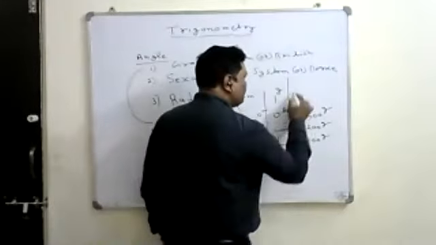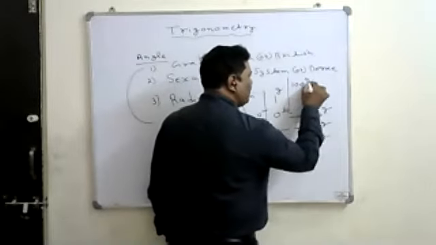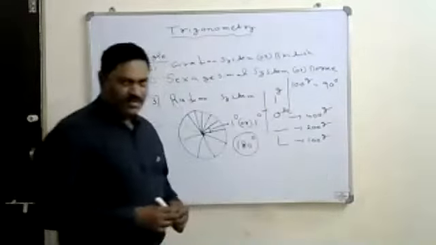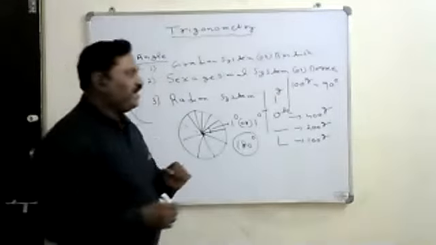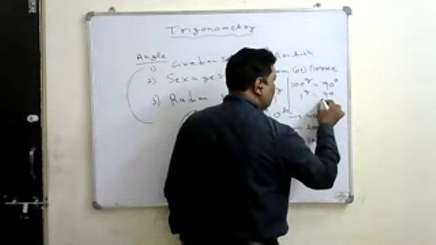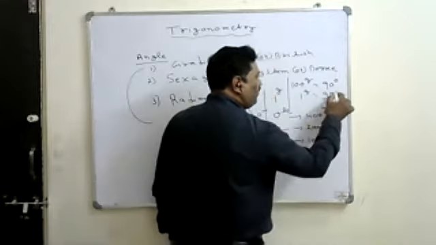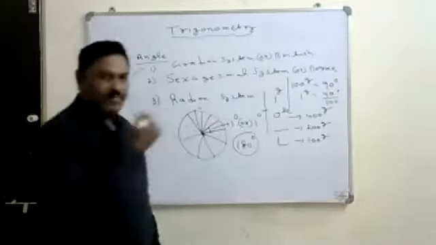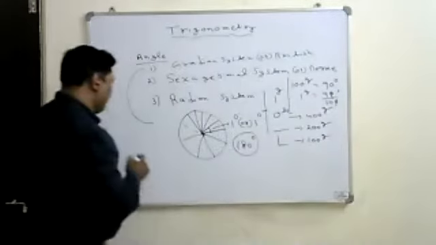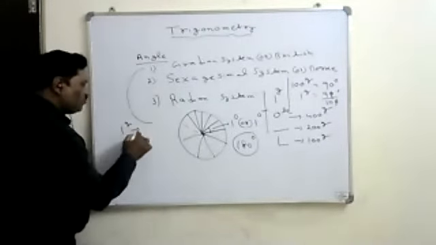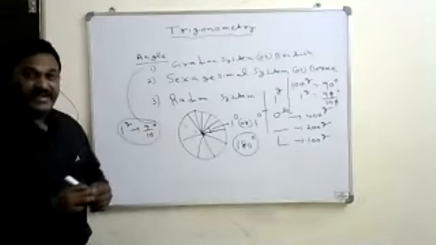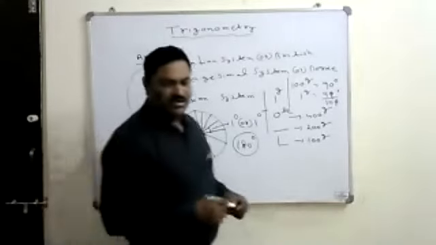In the gradient system, 100 gradients is the right angle, and in the degree system that is equal to 90 degrees. So 100 gradients is equal to 90 degrees. Therefore, one gradient is equal to 90 by 100 degrees. Here the zeros cancel, so one gradient is equal to 9 by 10 degrees. This is the relation between gradient and degree.